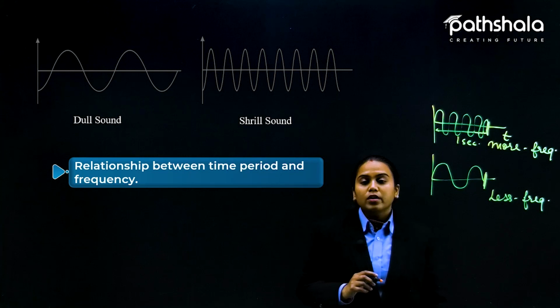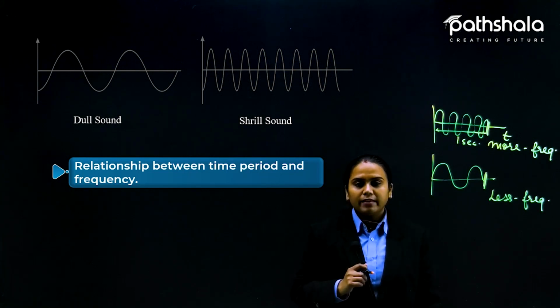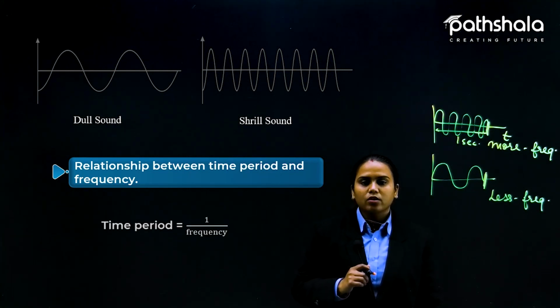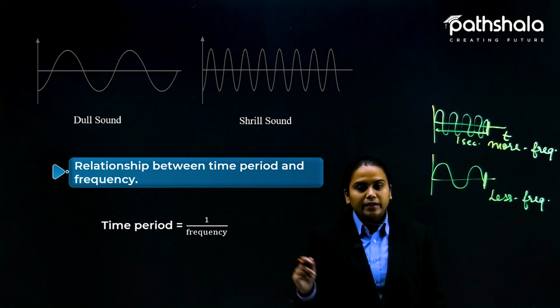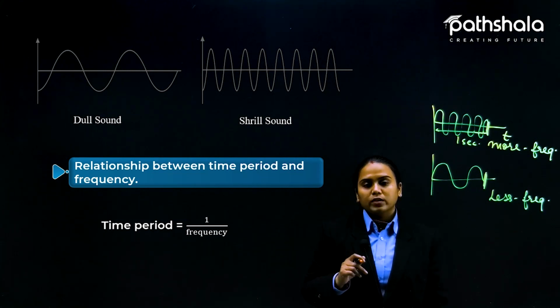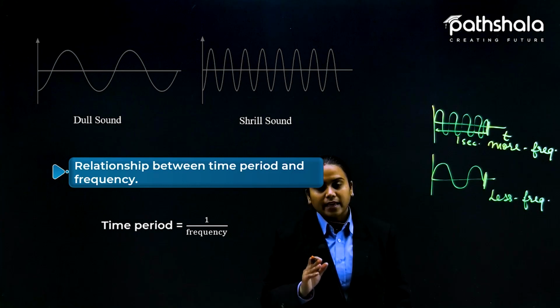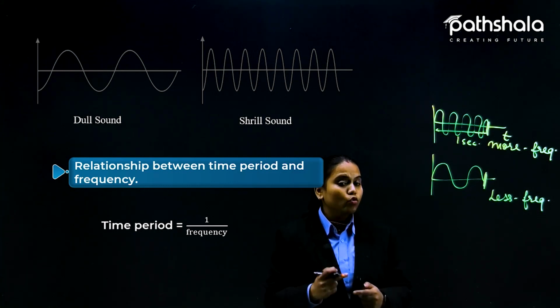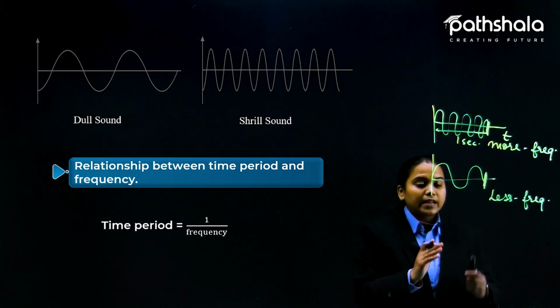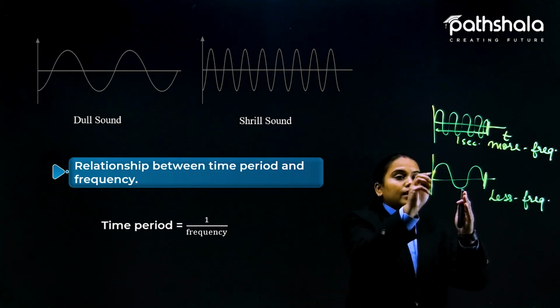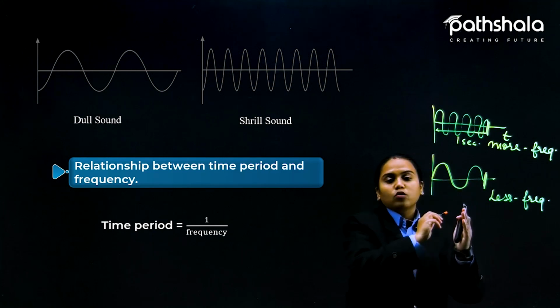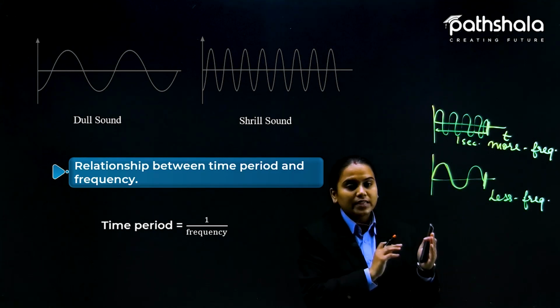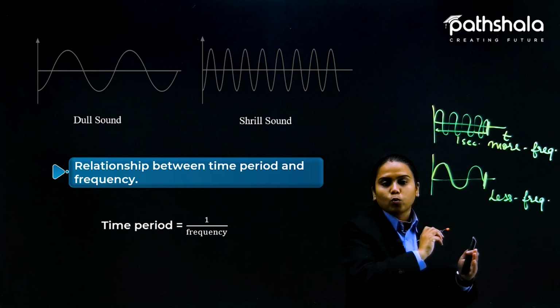Okay students, the relationship between the time period and the frequency, now let us discuss that also. Time period is equal to 1 by frequency. Now let me explain this. I know this is very confusing, but as I have told you, what was time period? Time period is the time in which one oscillation gets over. So one oscillation gets over here.